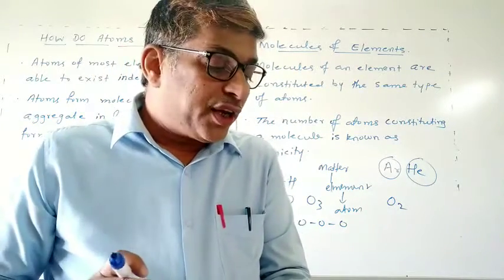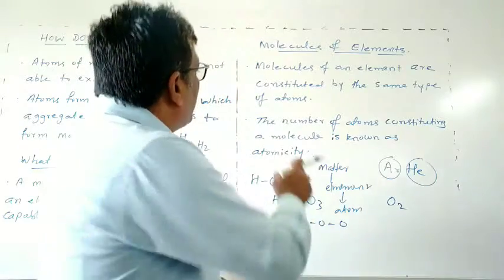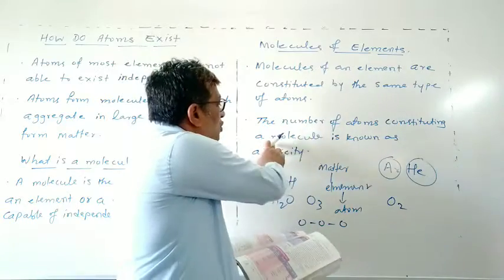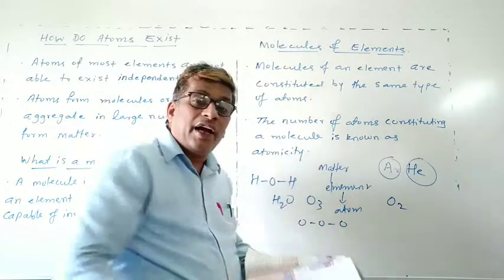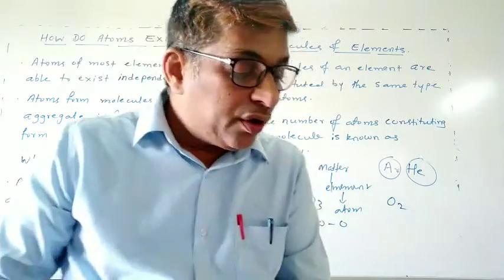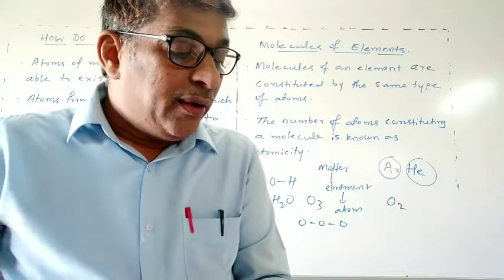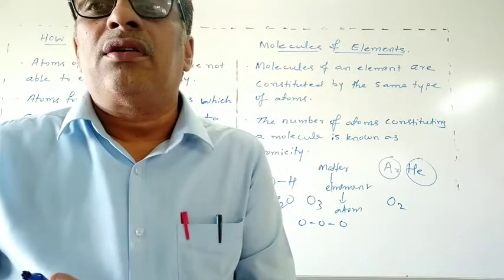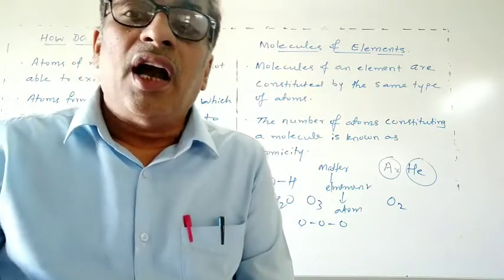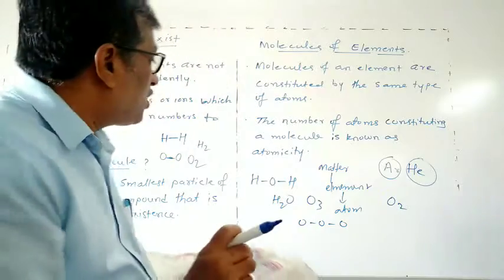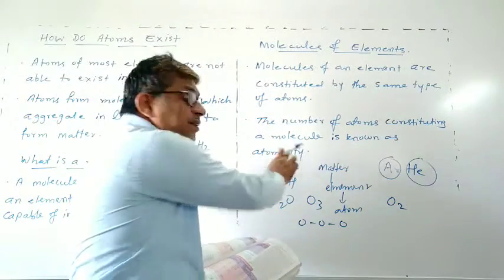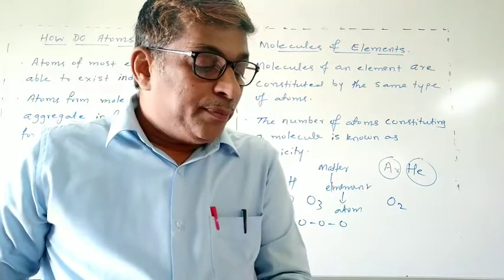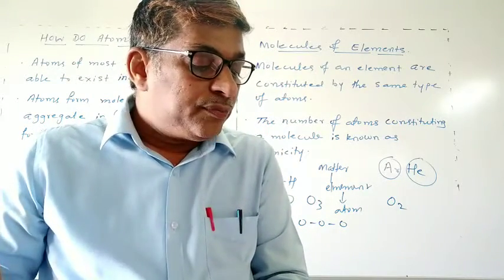Now the question arises, what do you mean by atomicity? The number of atoms constituting a molecule is called atomicity. Spelling: A-T-O-M-I-C-I-T-Y.